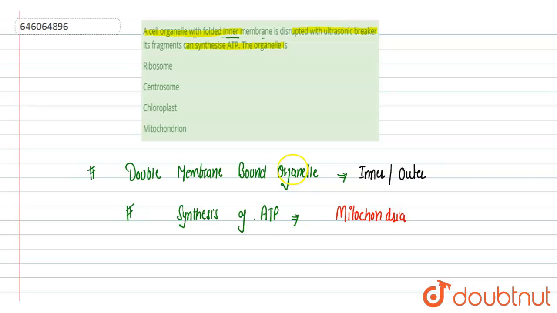By the first statement alone we can't say which organelle it is, because there are other double membrane bound organelles. But synthesis of ATP is sufficient evidence to tell us this is a mitochondria, because mitochondria is known as the powerhouse of the cell.